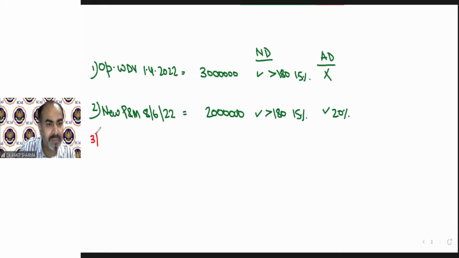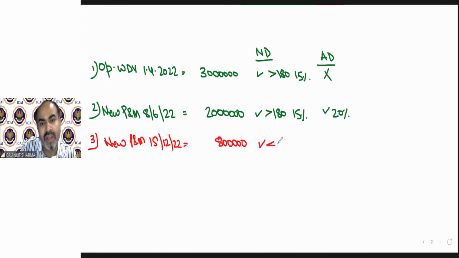Now the third asset. One more new plant and machinery purchased and put to use on 15th December 22 for 8 lakh rupees. Okay. Can we claim normal depreciation? Yes. Is it more than or less than 180 days? It's less, because from 15 December till 31st March the days are less than 180. So normal depreciation will be 7.5%. And is it eligible for additional depreciation? Yes, but the rate will be half again, 10%.